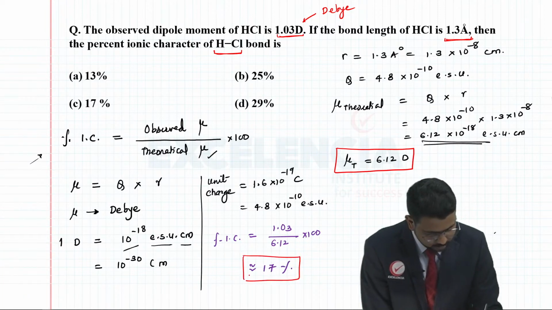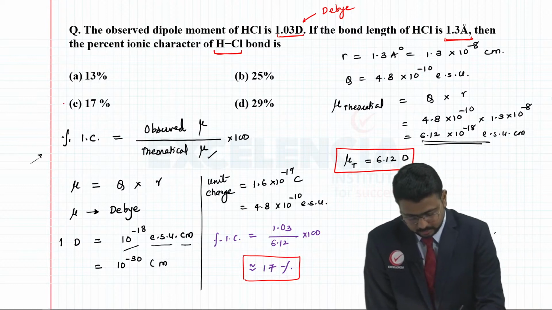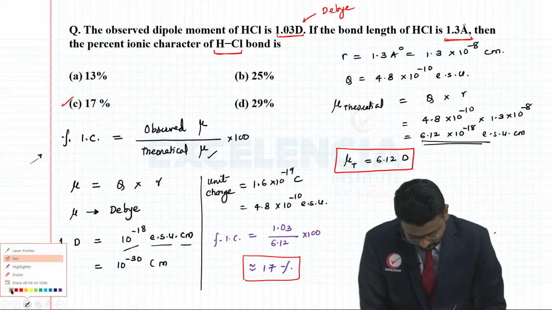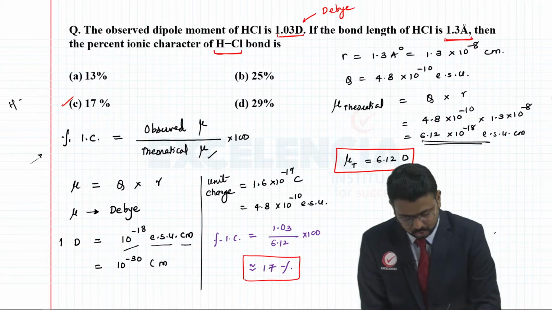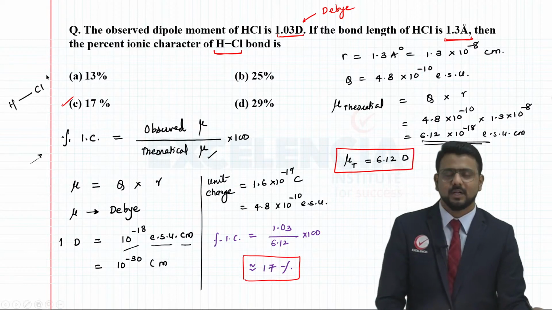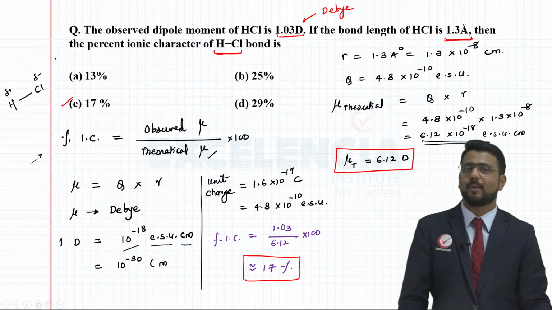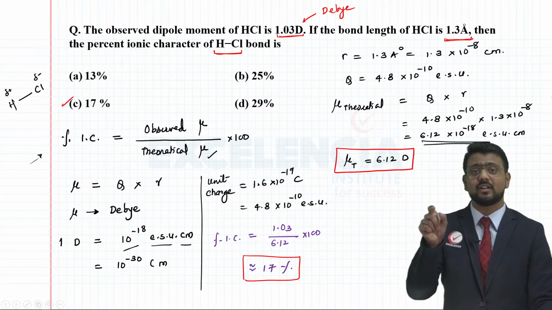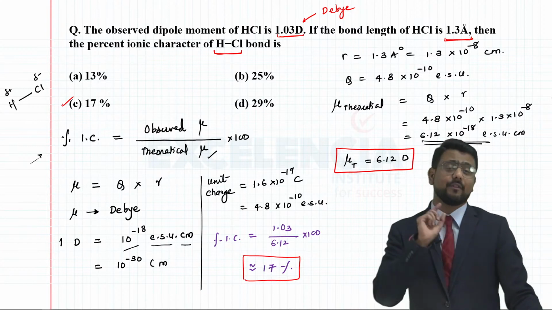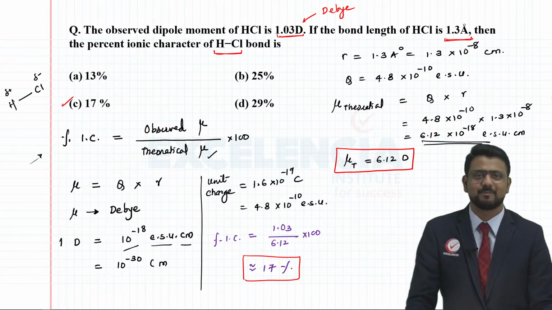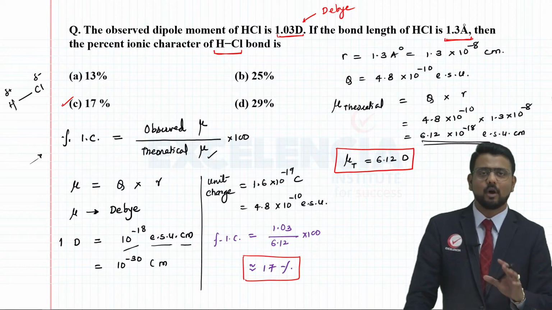So definitely your answer is option C here. When it comes to HCl, you will realize that you have H single bond Cl. H has a partial positive charge, Cl has a partial negative charge. Because of these charges, there will be a certain extent of ionic character in the HCl molecule, and that extent is just 17%. So I hope you got the clear understanding.